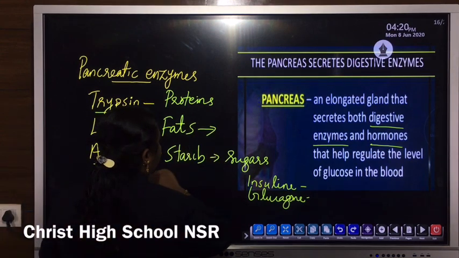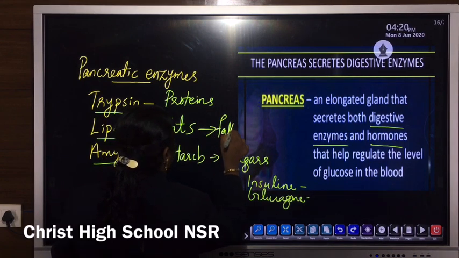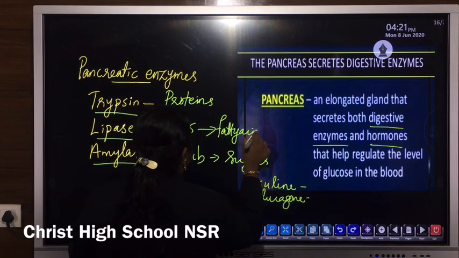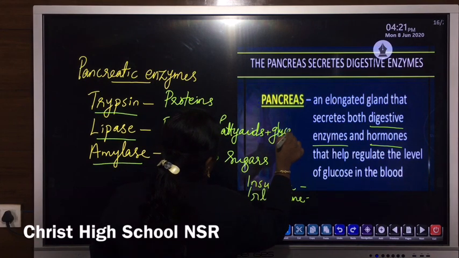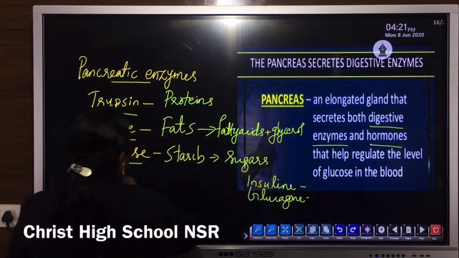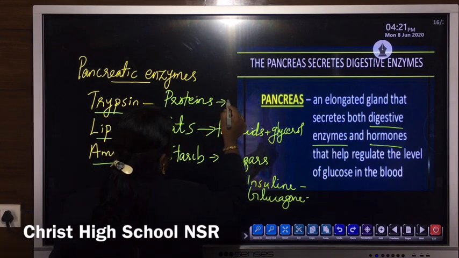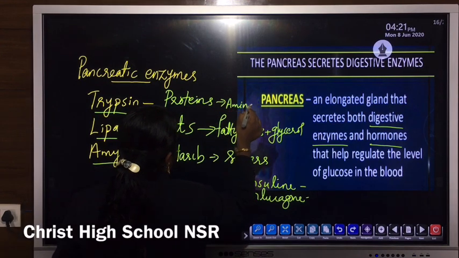It helps in the conversion of fat into fatty acids and glycerol. Then proteins into amino acids.